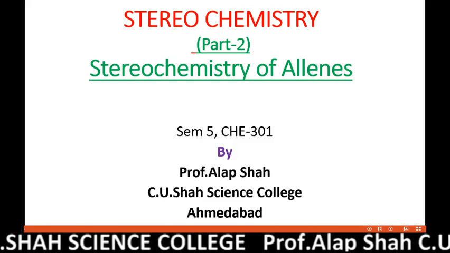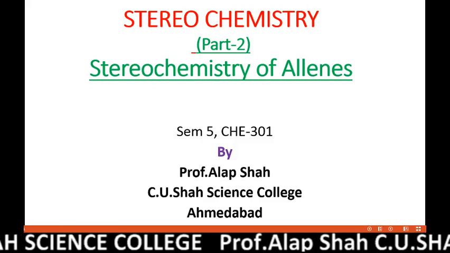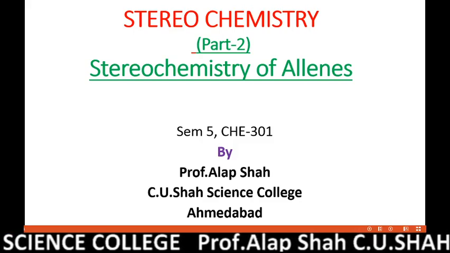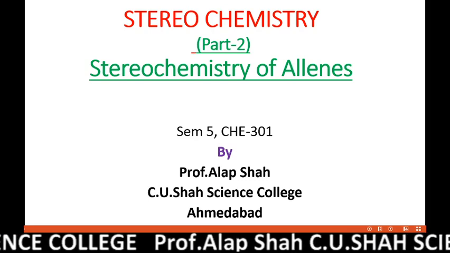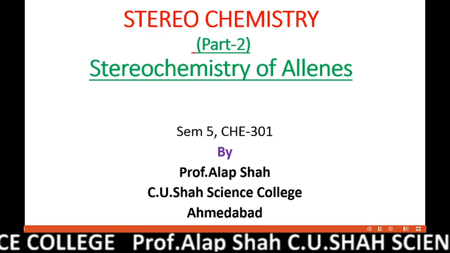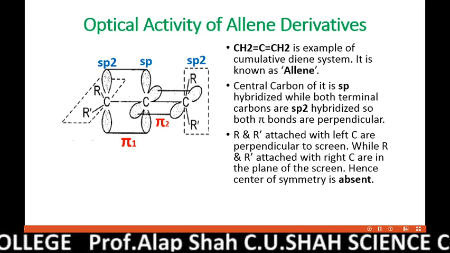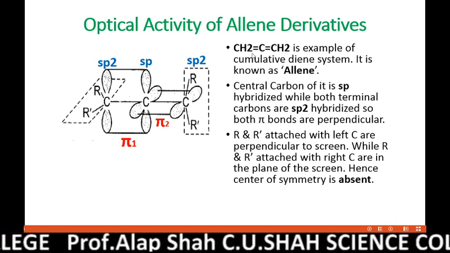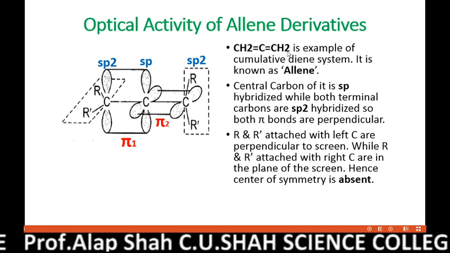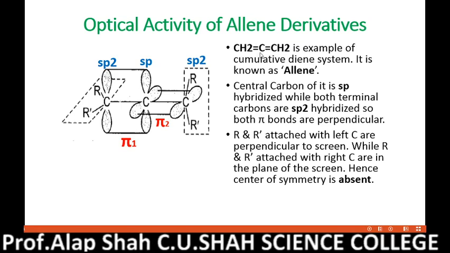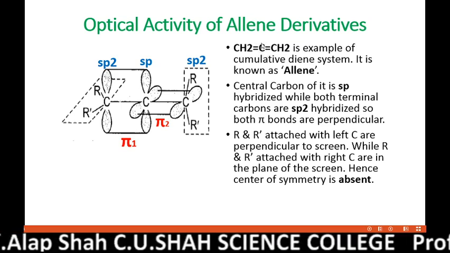Hello everyone. In this part 2 of the stereochemistry series, we will discuss stereochemistry of allenes. CH2=C=CH2. You can see that both the double bonds are on the same carbon.